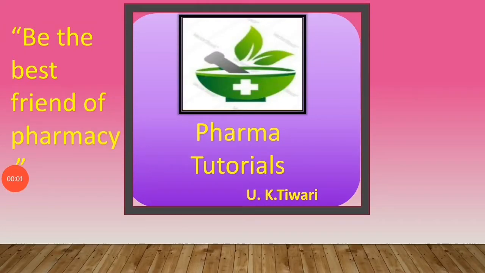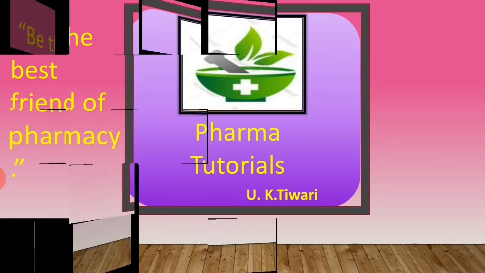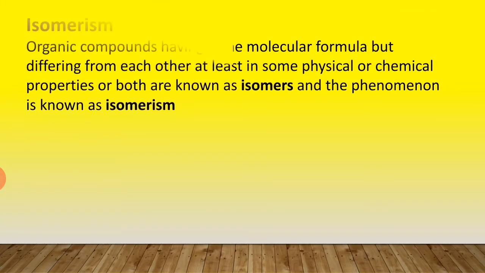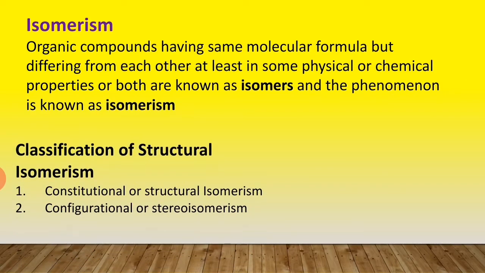In the last video lecture, we had seen the nomenclature of alkenes. Let us see isomerism in organic compounds. So what do you mean by isomerism? Isomerism means those organic compounds having the same molecular formula but differing from each other at least in some physical or chemical properties or both are known as isomers, and the phenomenon is known as isomerism.